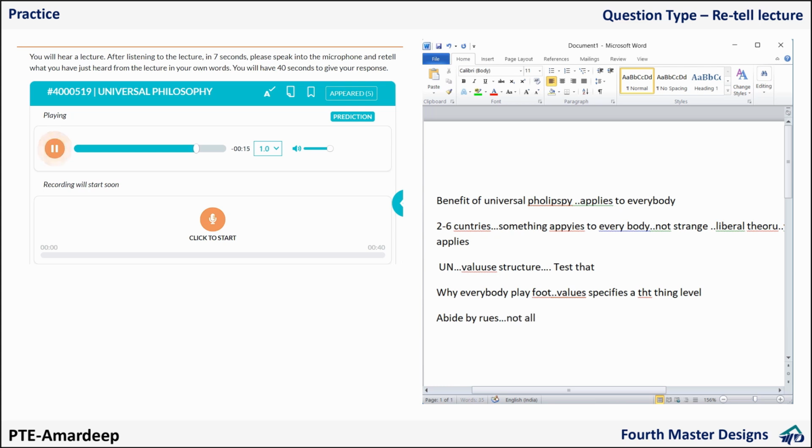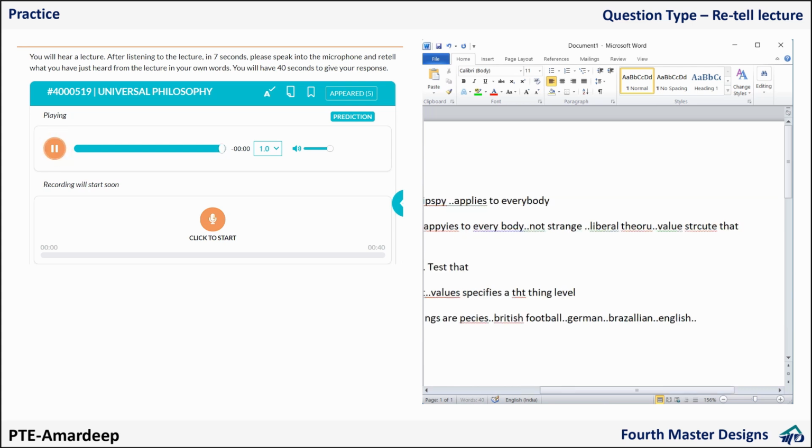So Brazilian football is different from Italian football, from British football, from German football, from Spanish football. It's culturally specific, but acknowledges that there are these universal general rules that apply to everybody.